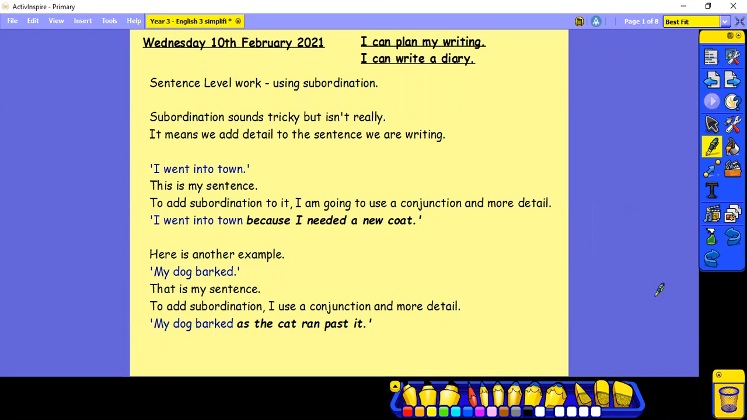So let's start by writing the date and underlining, and then writing the learning objective. I can plan my writing, I can write a diary.